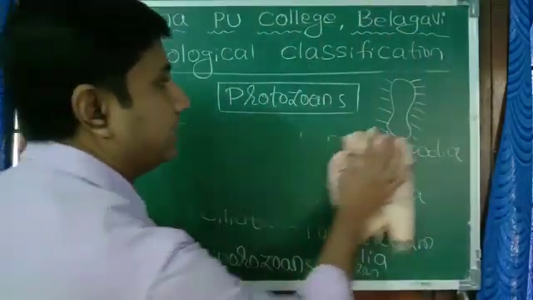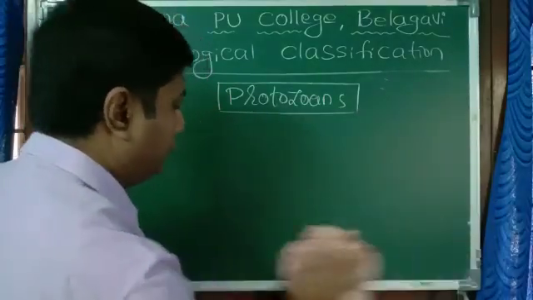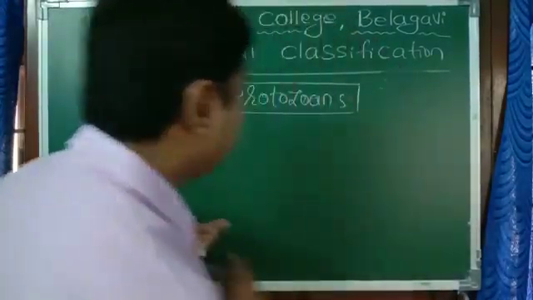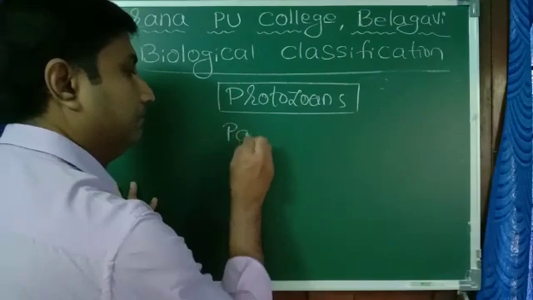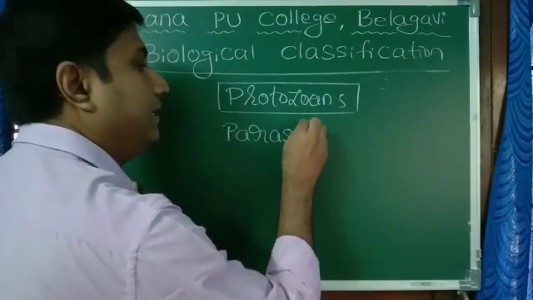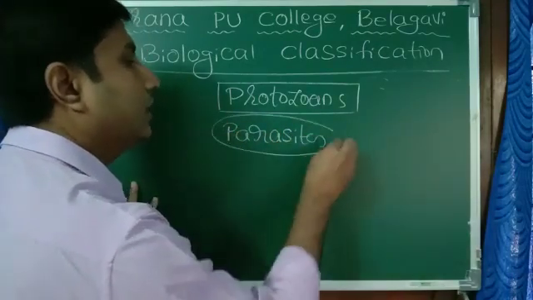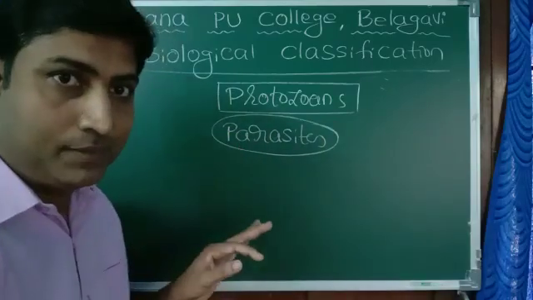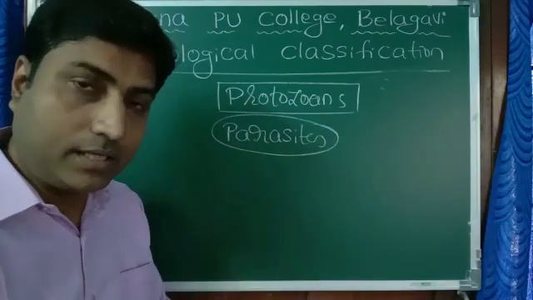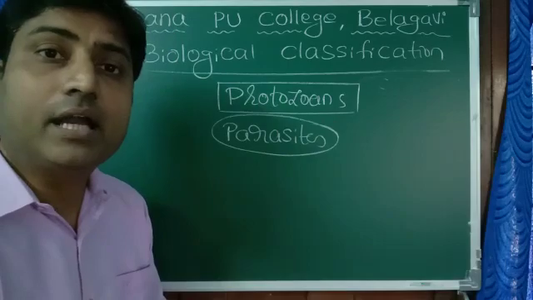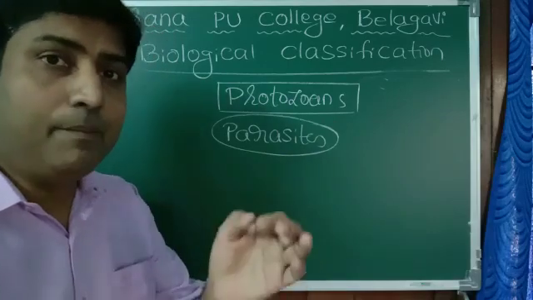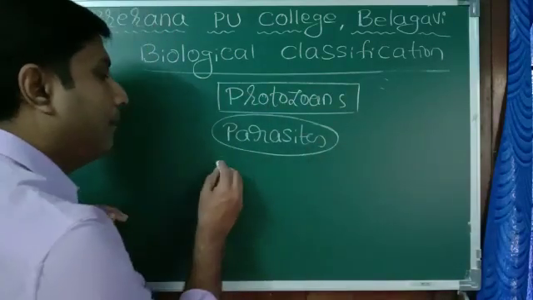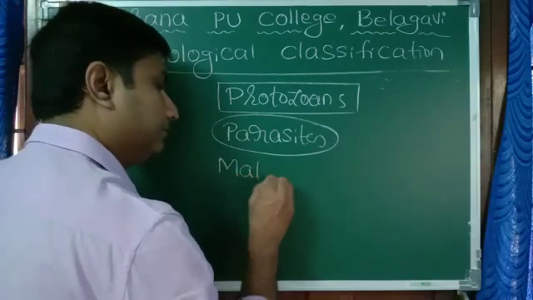Because they are exclusively parasites. So they are dependent on other organisms for their food. Since they are dependent on other organisms, they don't require any locomotory structure. And the best example for this is the malarial parasite.